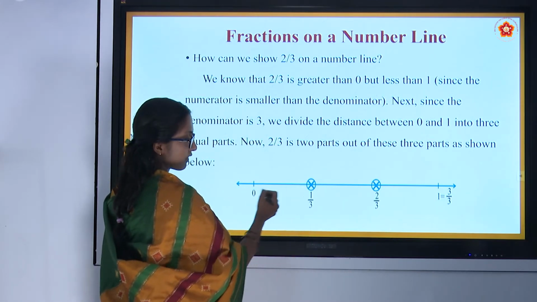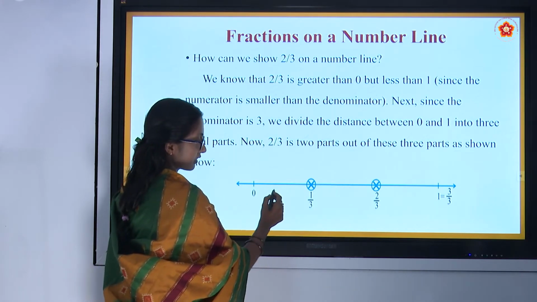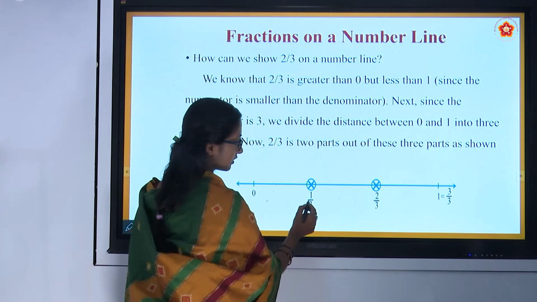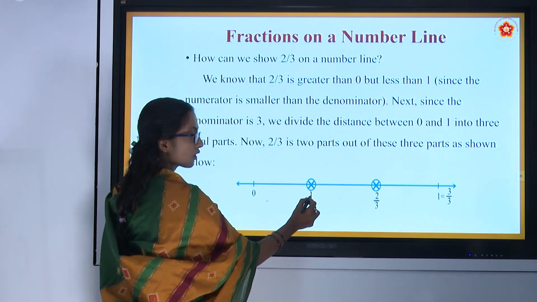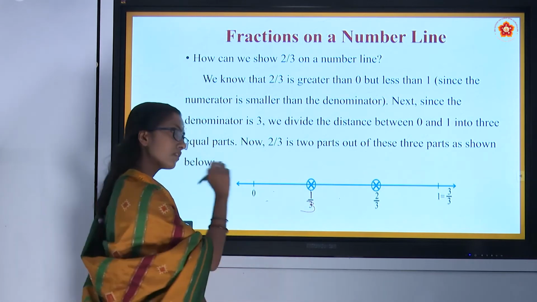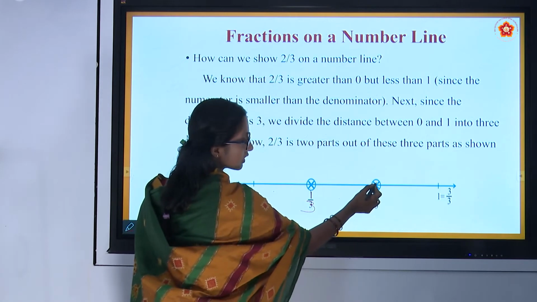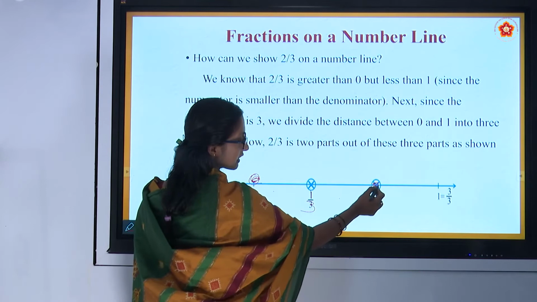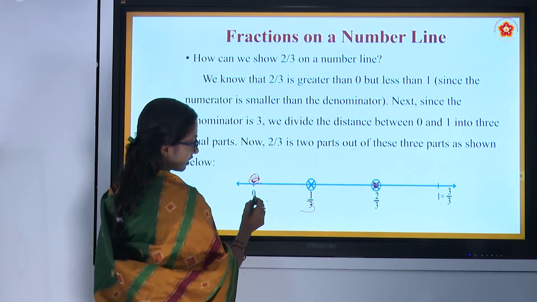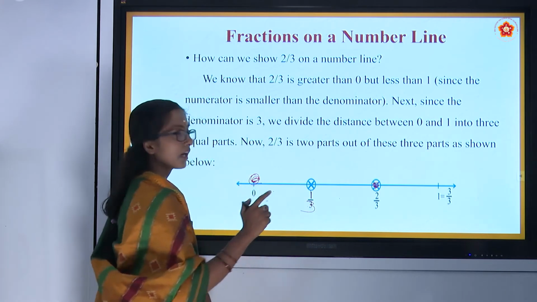The first part of 0 to 1 is 1 by 3. That is 1, 2, 3. 3 is the whole, and from here to here it is only 1 part among 3. From 0 to 1 by 3 is 1 part.